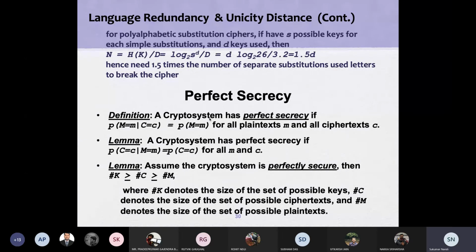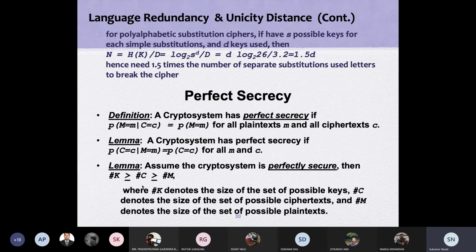The next lemma says, assume that the crypto system is perfectly secure, then the number of keys should be greater than or equal to the number of ciphertexts, which should be greater than or equal to the number of plaintexts. What it indirectly says is that the key size will be so big that searching with plaintext-ciphertext pairs will not make it easy to crack the key.